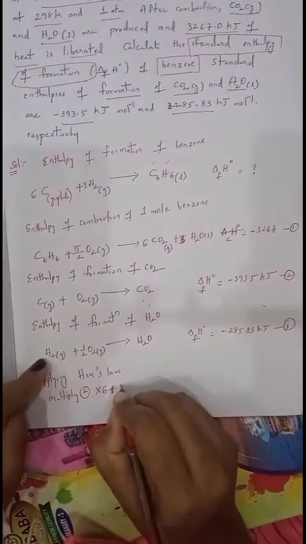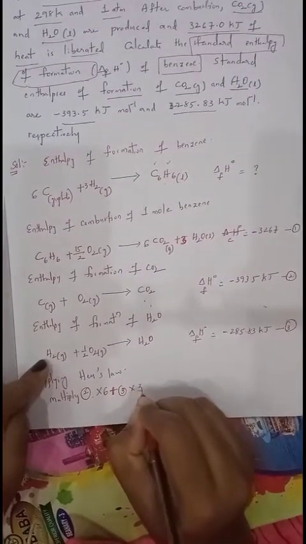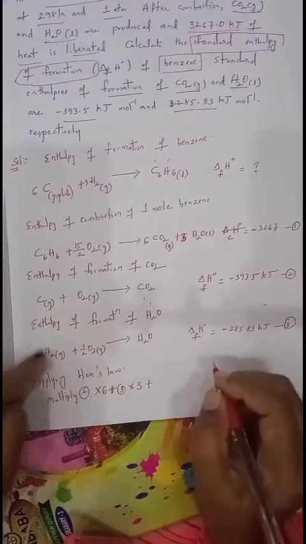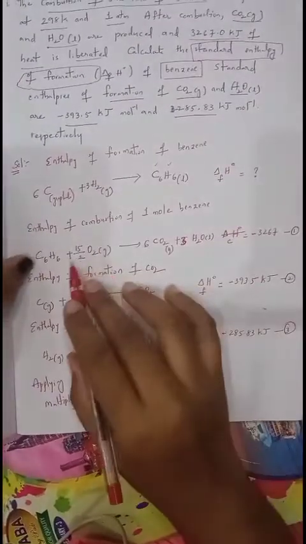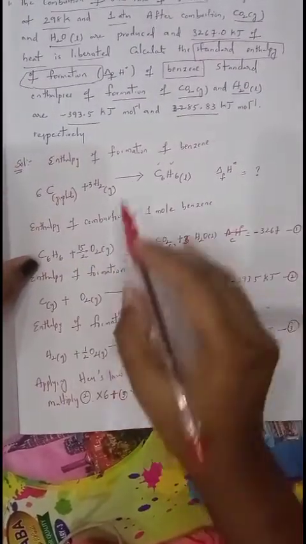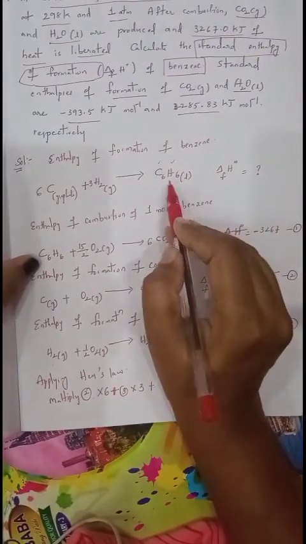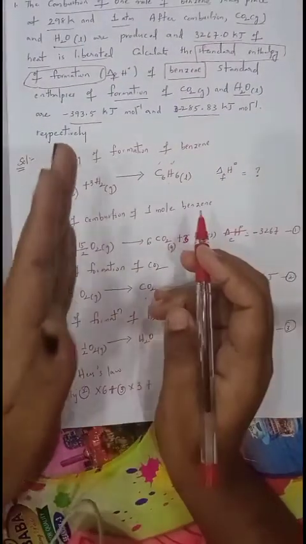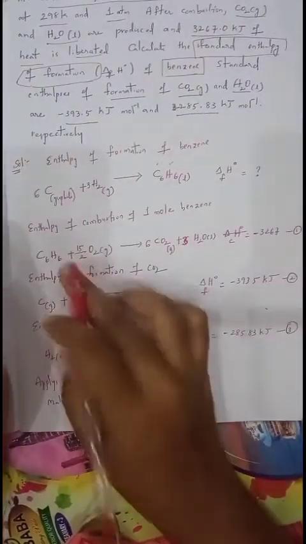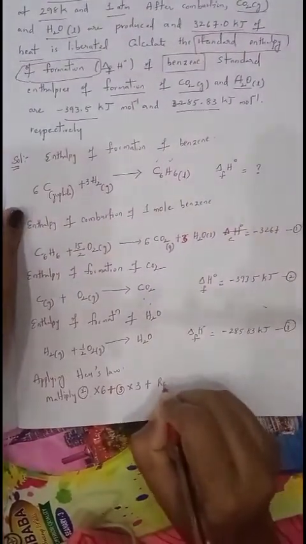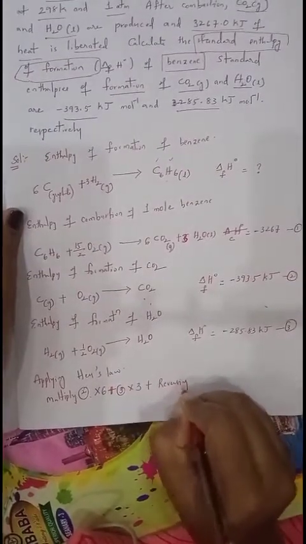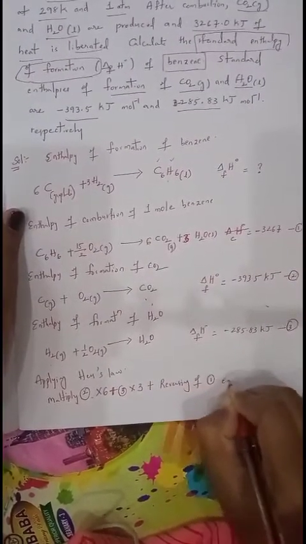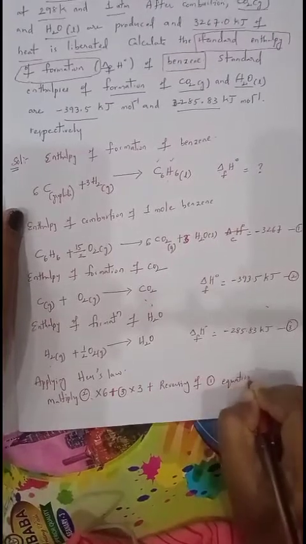Third equation multiply with 3, plus reversing of the first equation. Why do we want to reverse the first equation? Because for the formation of benzene, benzene is on the product side. In combustion, benzene is present on the reactant side. So reverse this first equation. Now we want to do all three.